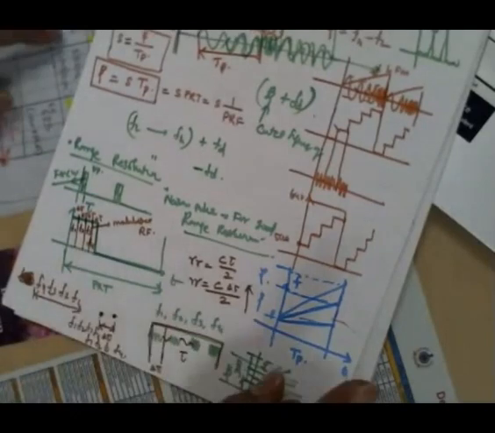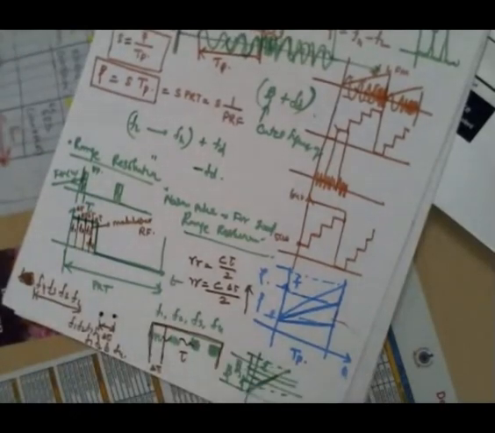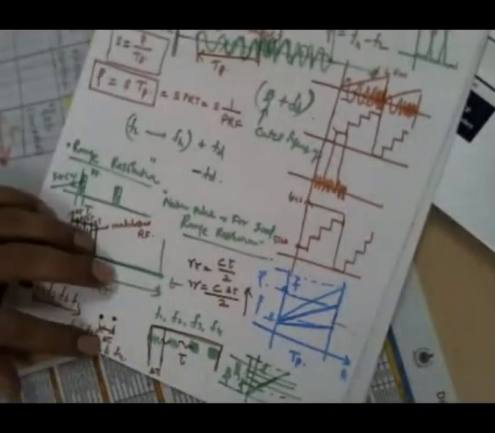Another advantage is that just by modulating the frequency within the pulse period, it is possible to increase the range resolution. That range resolution is equal to C into del tau by 2, right?